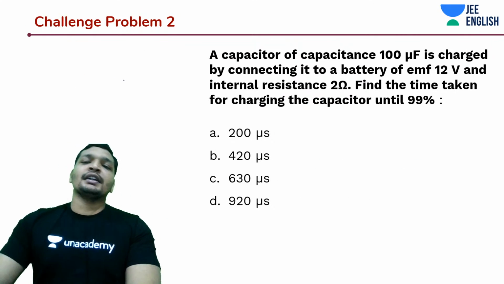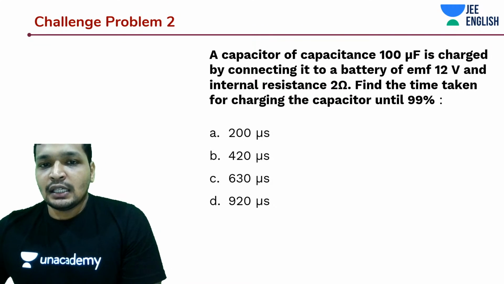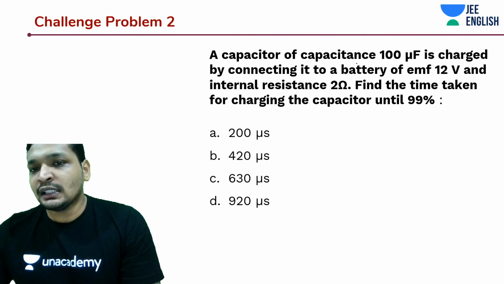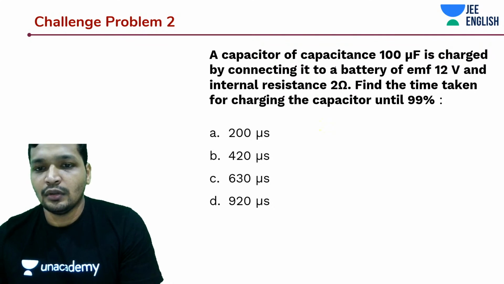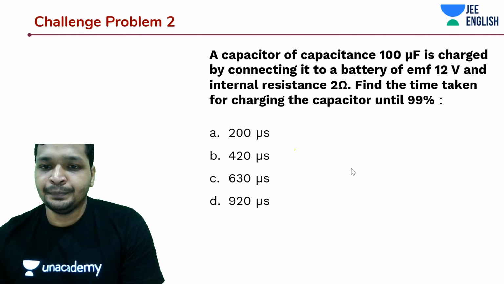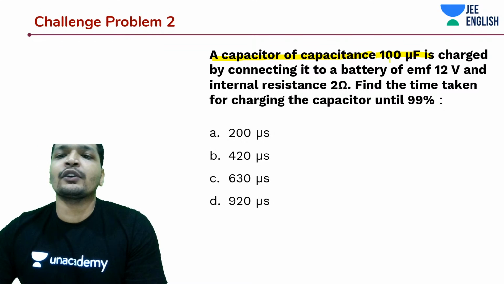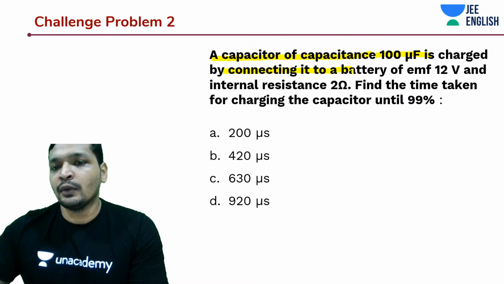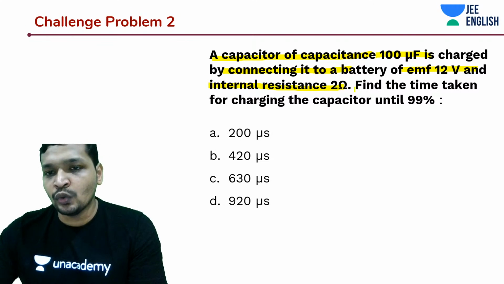Let's move on to a very interesting problem now. Students, it's being asked: a capacitor of capacitance 100 microfarad is charged by connecting it to a battery of EMF 12 volts and internal resistance 2 ohms.